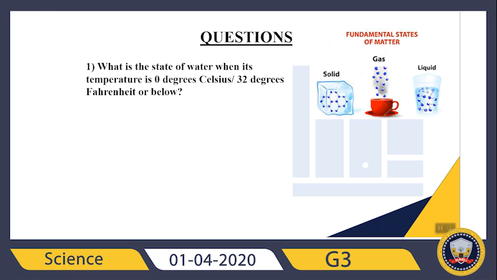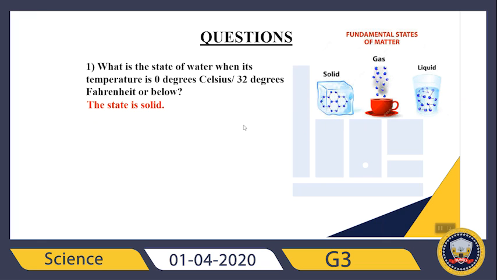For example, first question. What is the state of water when its temperature is 0 degrees Celsius, 32 degrees Fahrenheit or below? Just think about Celsius right now. What is the state of water when its temperature is 0 degrees Celsius? You have three options right now. So the state is solid, the state is gas, or the state is liquid. Which one is your choice? When it's at 0 degrees Celsius, the state will be solid, right? Because I know water becomes solid at 0 degrees Celsius.